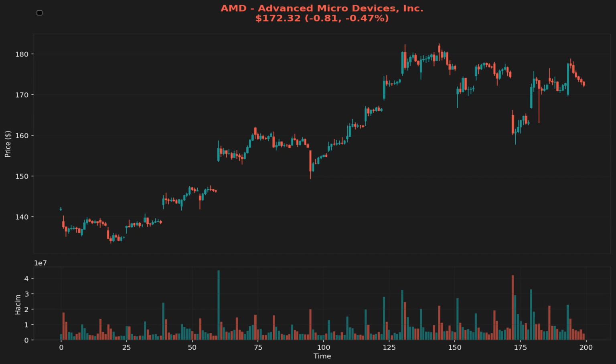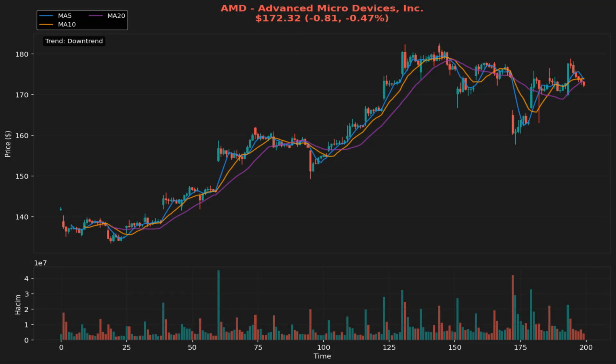When we examine AMD's moving averages, we find the current price of 172.32 is below all the key moving averages, specifically the 5-day at 173.80, the 10-day at $174, and the 20-day at 173.22. This positioning indicates a bearish trend in the short term, as the price has not been able to hold above these averages. The moving averages serve as dynamic support and resistance levels, and the fact that the current price resides below them suggests that sellers are currently in control.